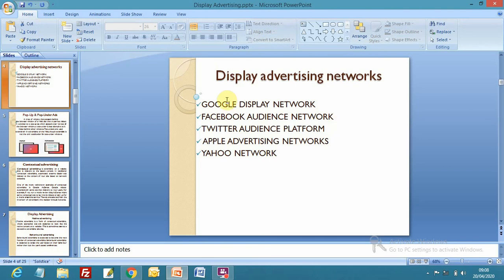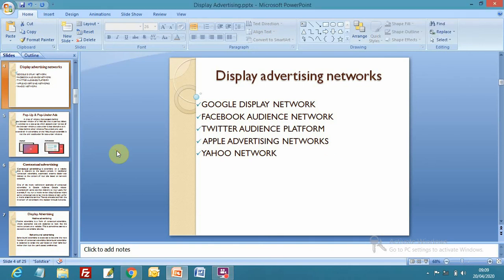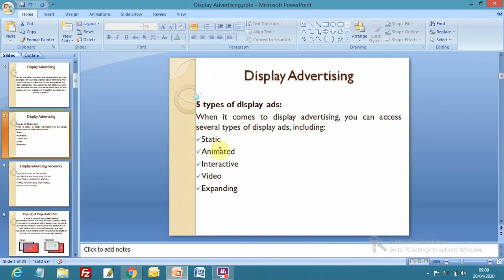To practice on a Facebook page, we have practiced on Google Display Network in the class at the time of Google AdWords, and similarly we can use that on the Twitter audience platform, right? If you have a Twitter profile and a Twitter page, you can practice designing different types of advertisements. Static advertisement can be a text advertisement only, or image plus text, right?